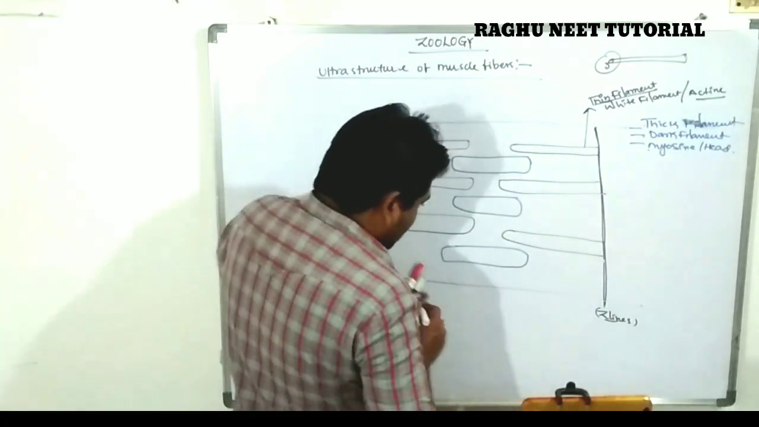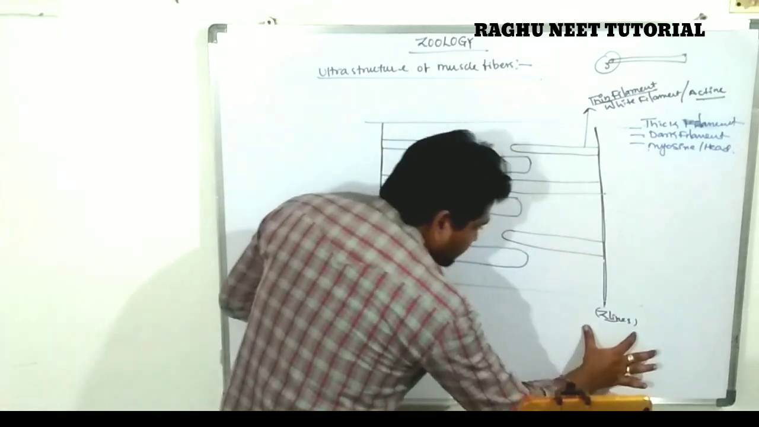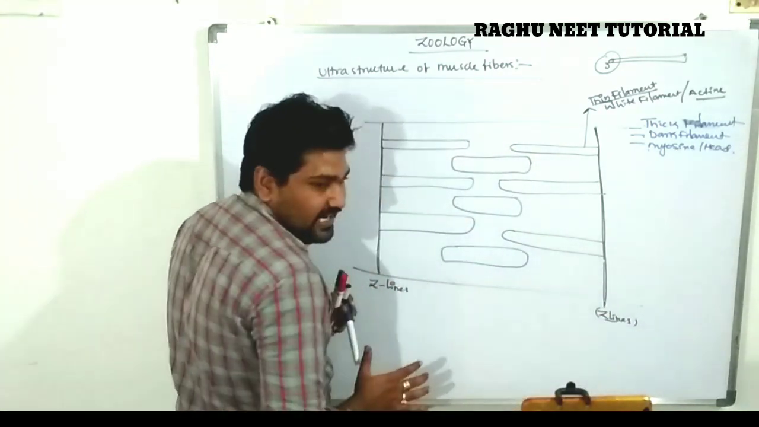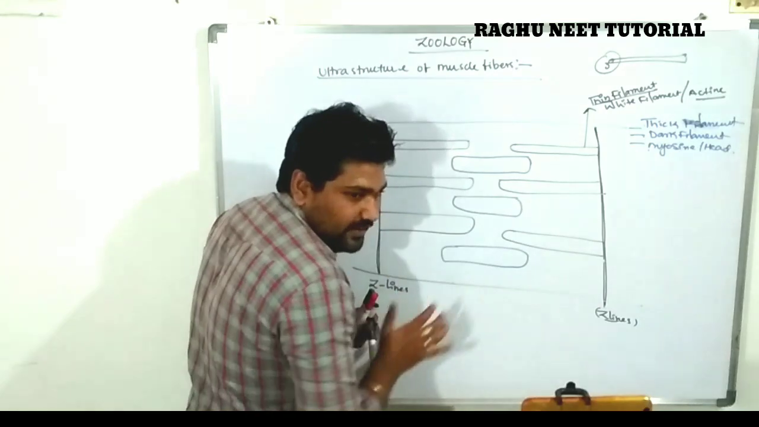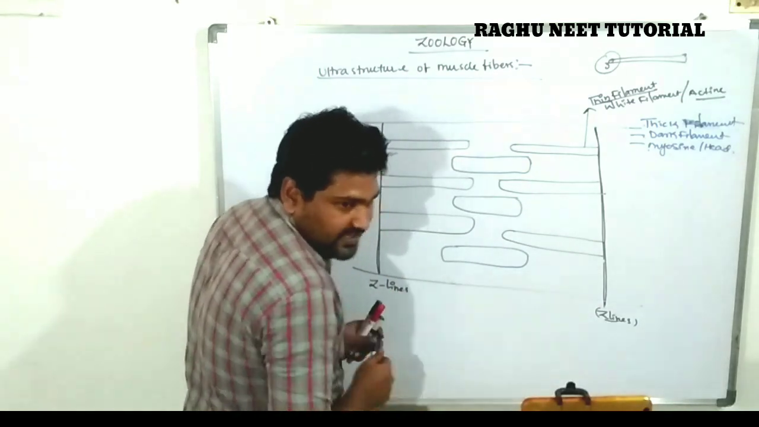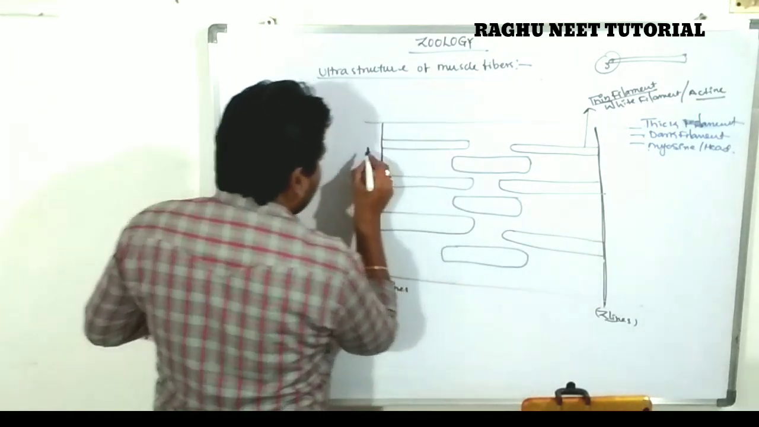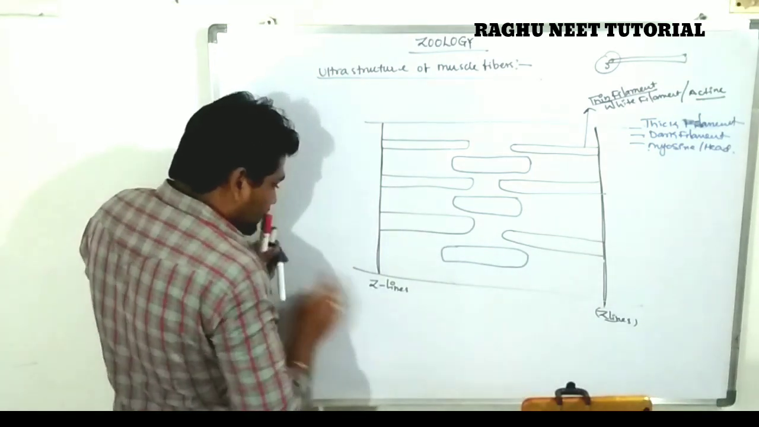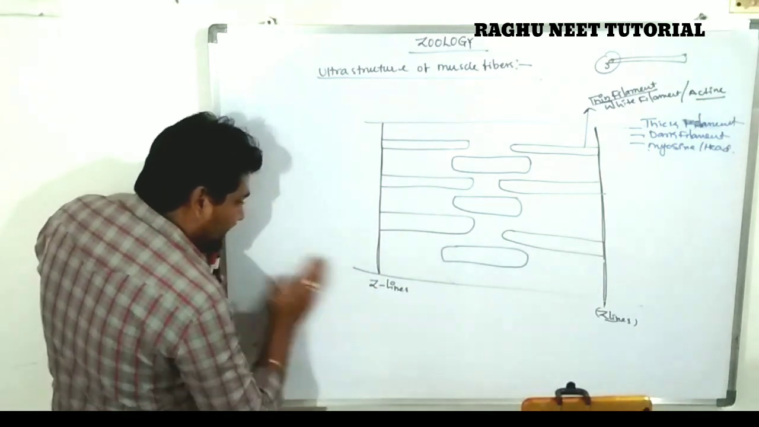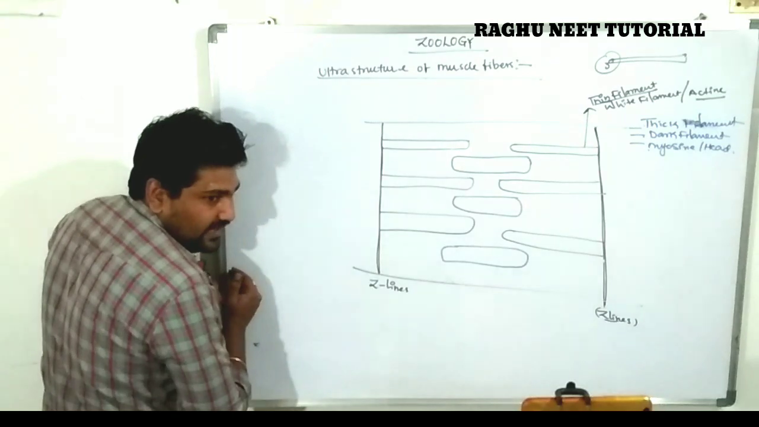Yes. Are you clear? So these lines are called Z lines. The end of the fiber is known as a Z line. The Z line is then again prolonged to the other end.